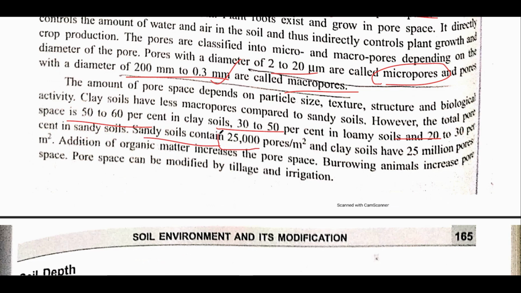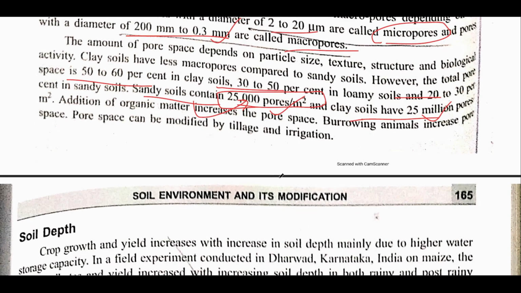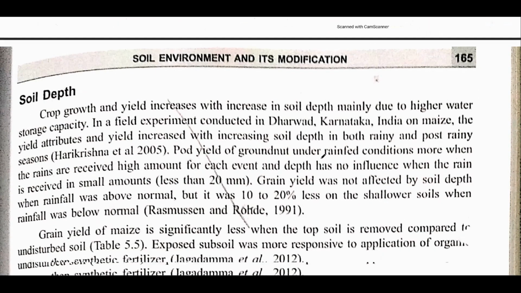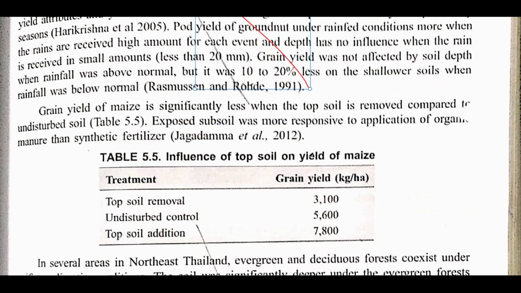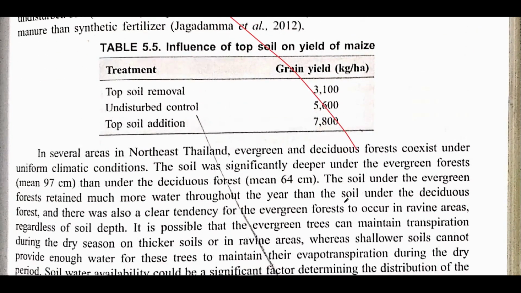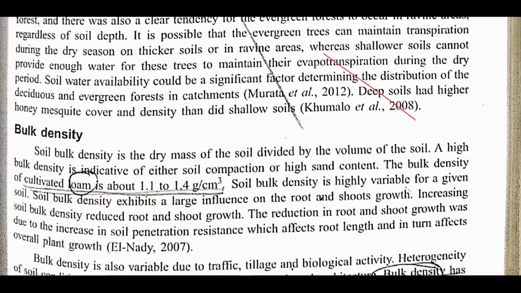Also remember that sandy soil contains 25,000 pores per meter square, and clay soil has 25 million pores per meter square. This is very important. Sandy soil has 25,000 pores per meter square, and clay has 25 million pores per meter square. After that, soil depth you can skip, then removal from this also you can skip. This is also not important.